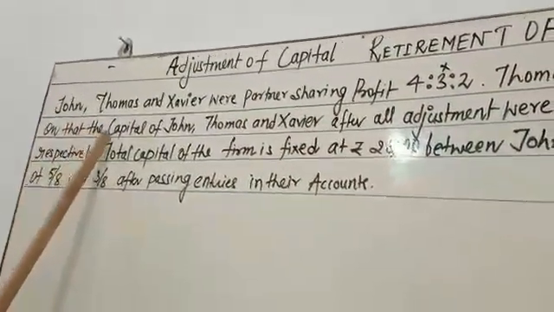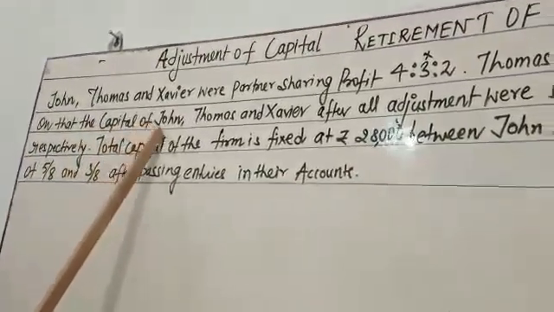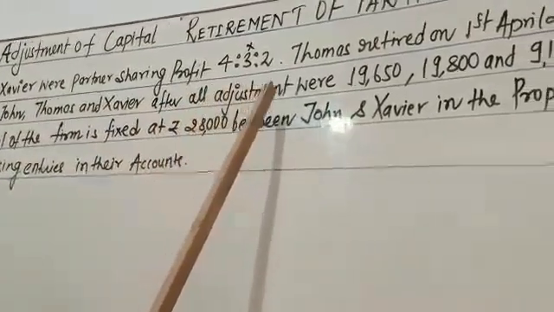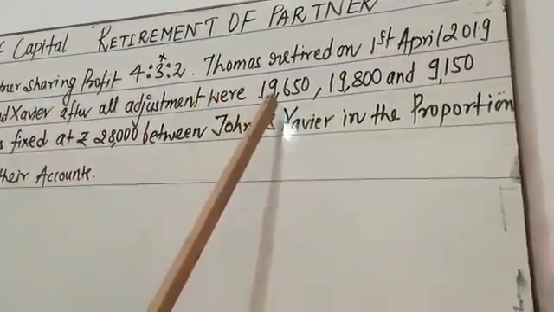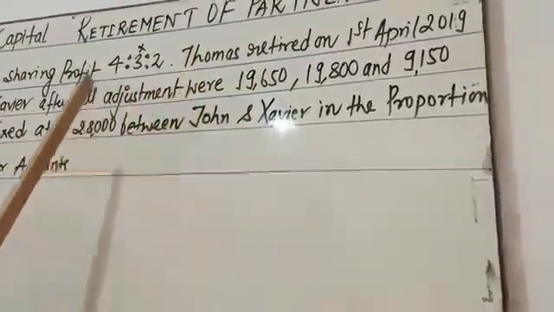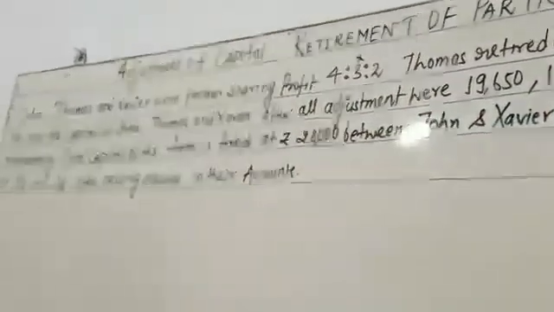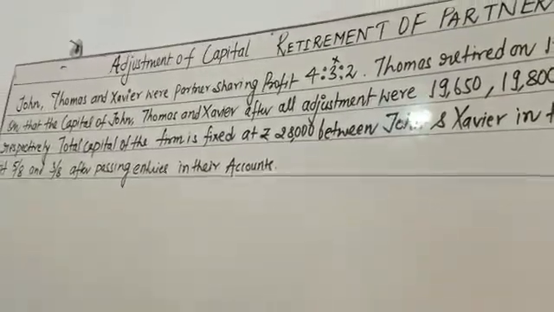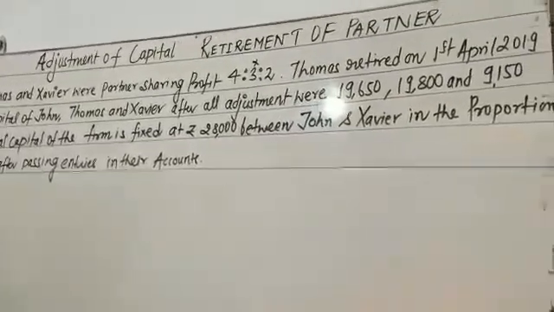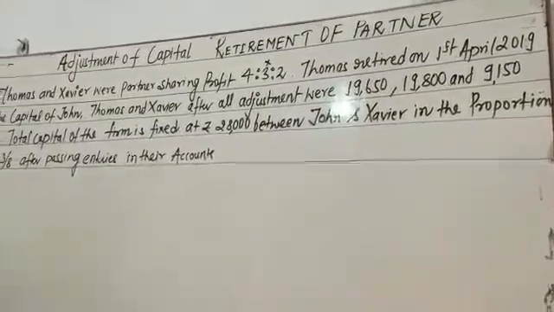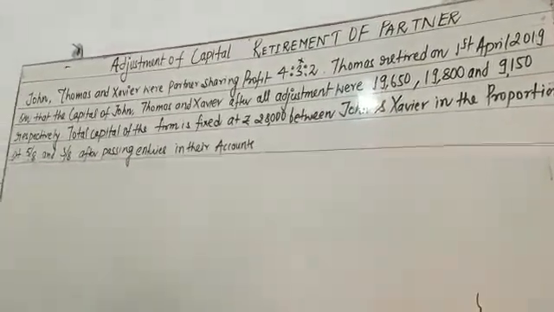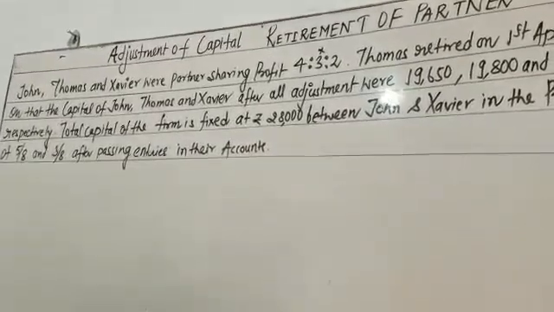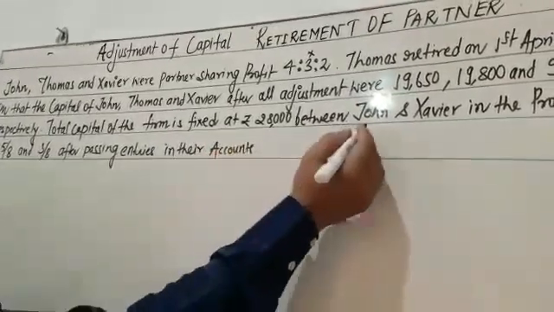On that day, the capitals of John, Thomas and Xavier after all adjustments were given. It means at the time of retirement, whatever the capital balance sheet shows is the adjusted capital.